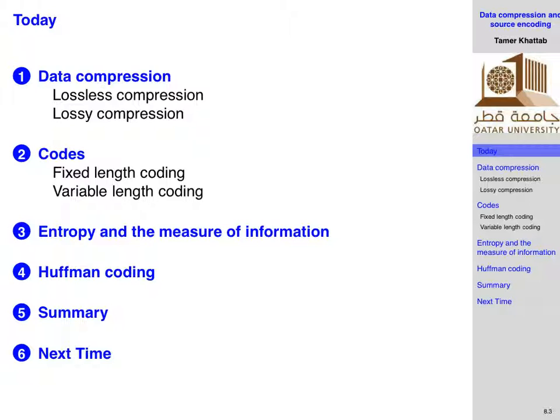such that you reduce its size or perform compression. One of them is fixed and the other one is variable length coding. Then we are going to describe what's the limit, how do you know what's the minimum amount of information you need to send about your source such that you don't lose any piece of information. You need to know that limit such that when you are designing a source encoder, you know what's your minimum limit. Once you reach it, you know exactly that. You cannot do better than that, right?